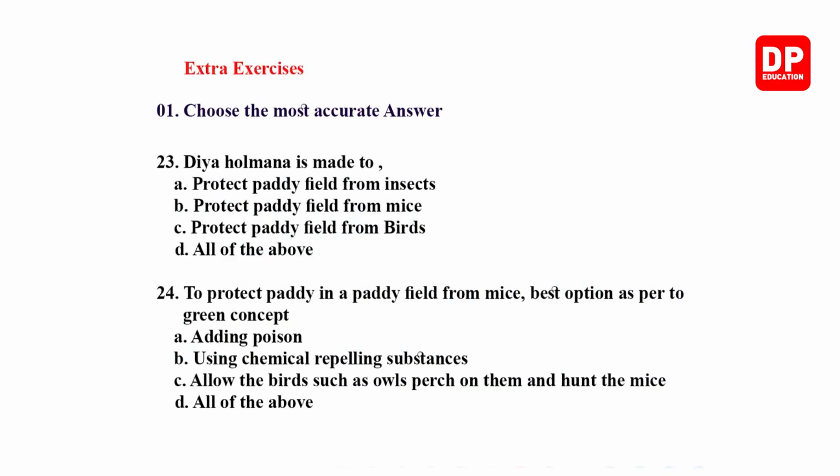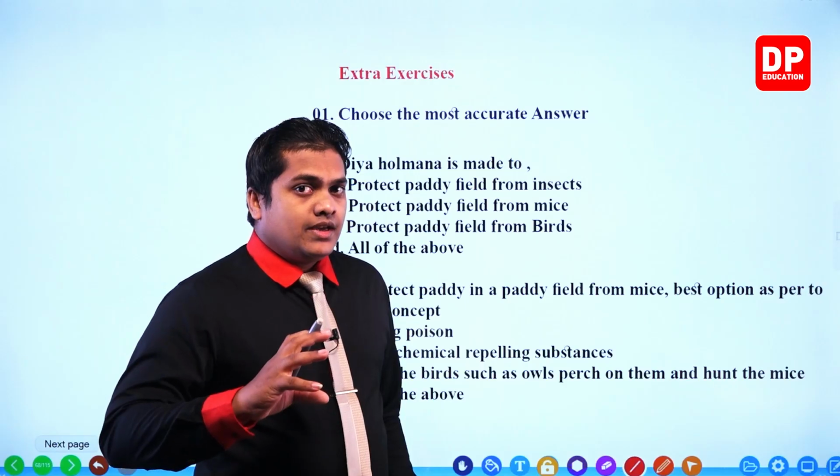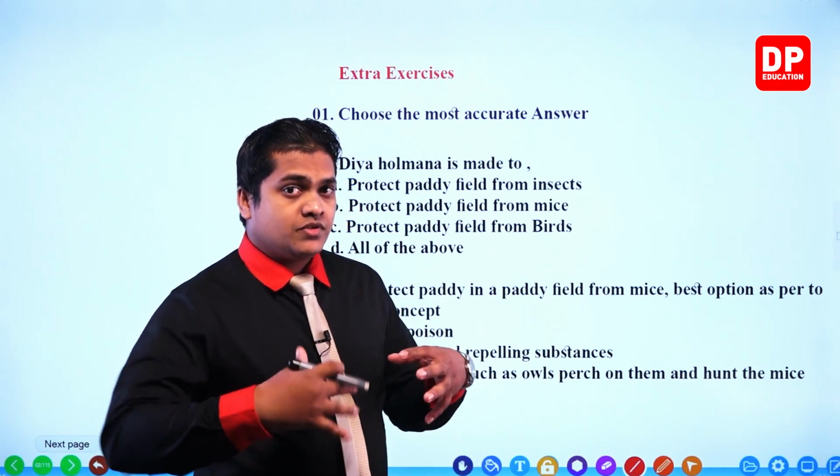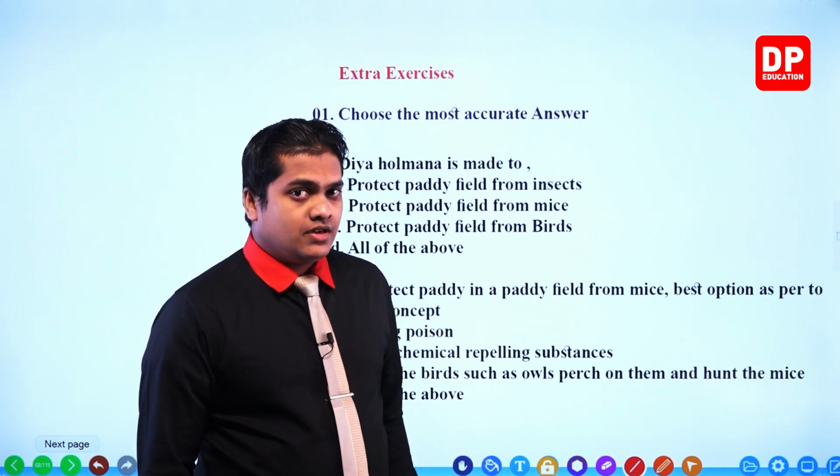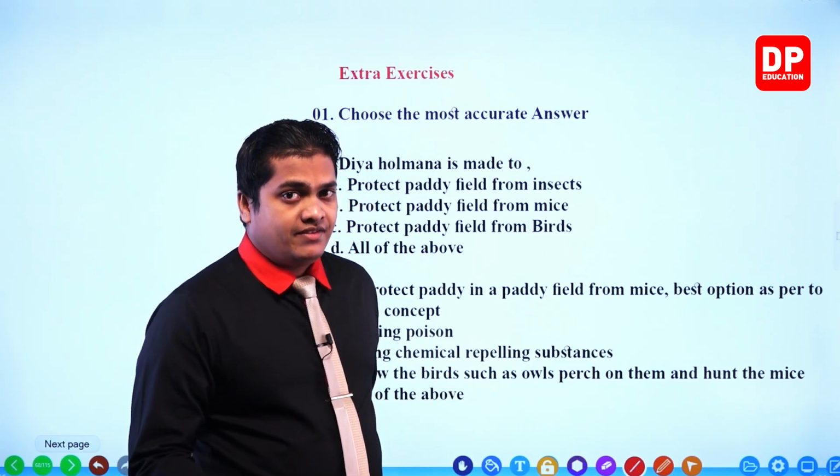Then question number 23. Deer Holmaner is made to... Can you remember we discussed that this Deer Holmaner structure is created near a Wakkada area in a paddy field. When this thing hits the water, a heavy sound is emitted, and because of that, birds fly away. So it's a trick to chase away birds which are observed in the paddy field.